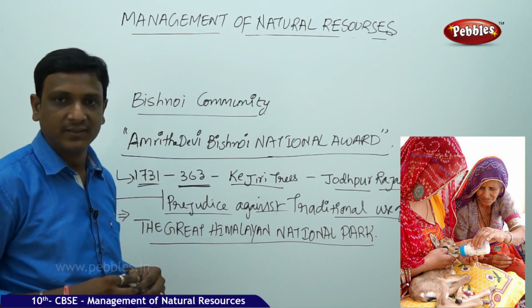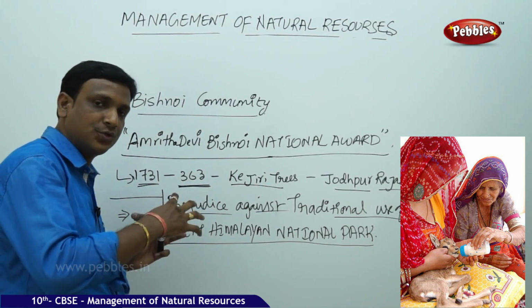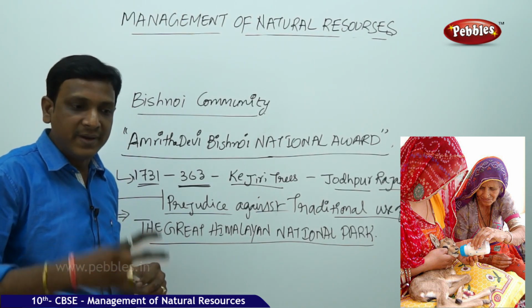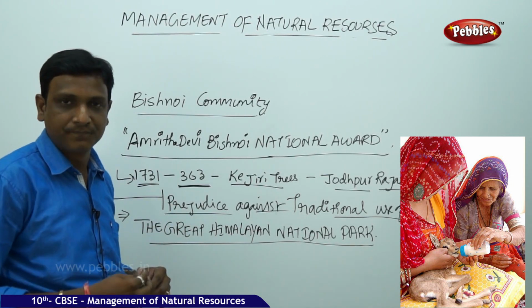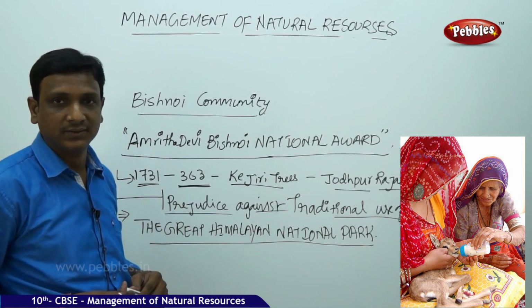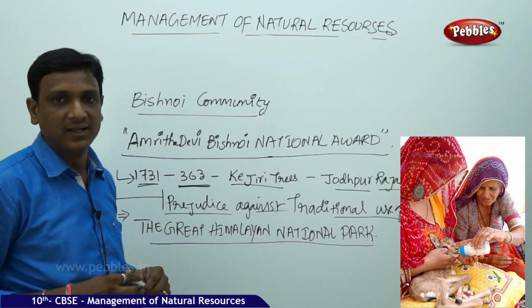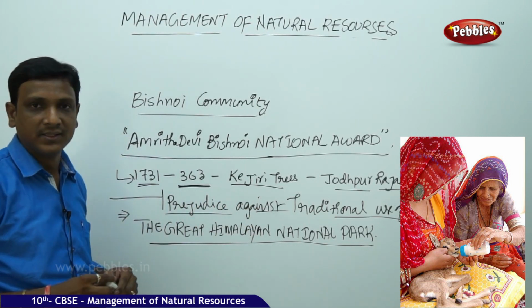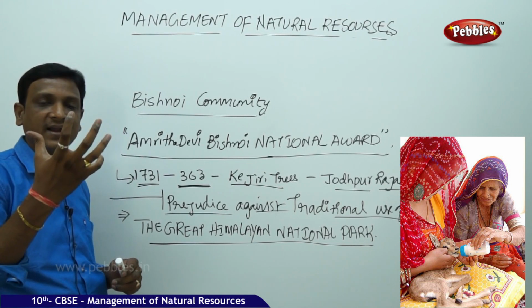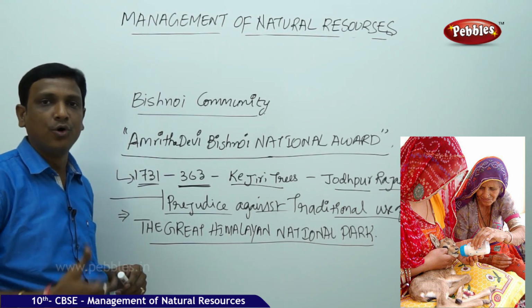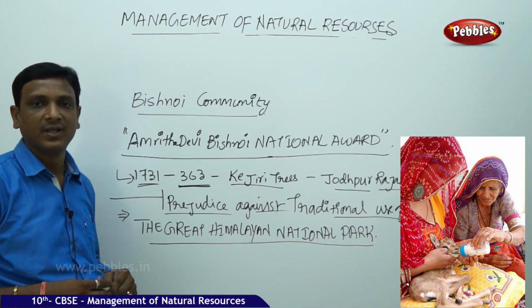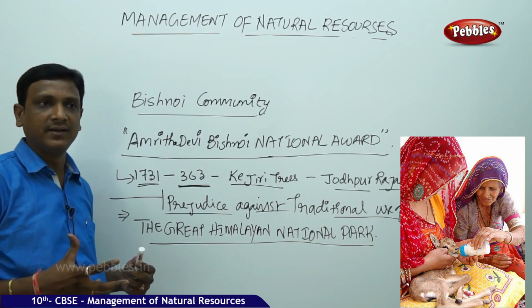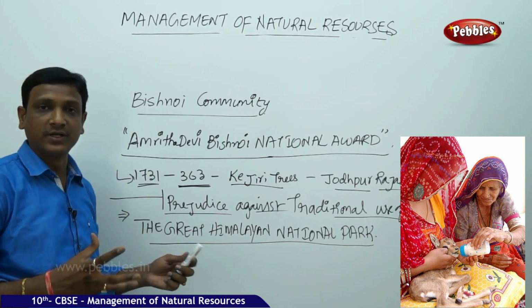So what happened then? Earlier, when the people used to bring the cattle to the park, the cattle would eat the grass, and it made the grass bring new shoots. The grass used to grow again and again. But when they stopped allowing the people to take their cattle to the Great Himalayan Park, the grass grew very tall and finally fell, and there was no more fresh growth of grass. They can consider this kind of thing a natural part, thinking that this may harm the forest, that it will totally disturb the forest.